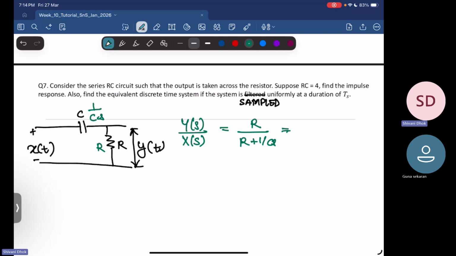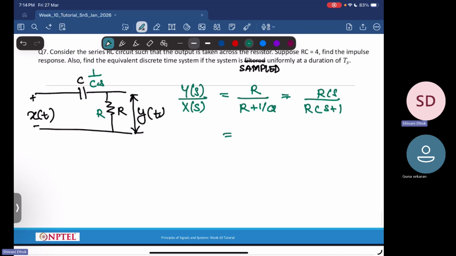So this is equal to RCs upon RCs plus 1. I can write this with RC equal to 4, so 4s upon 4s plus 1, or in other words, s upon s plus 1 by 4.